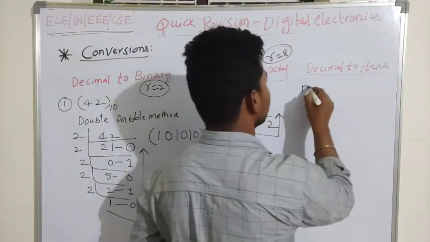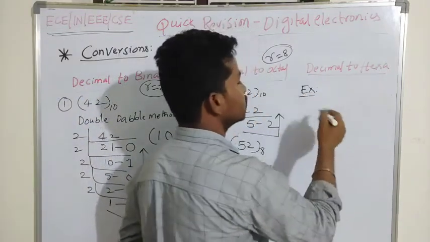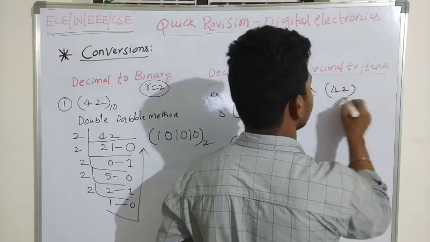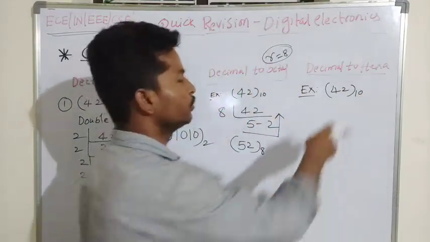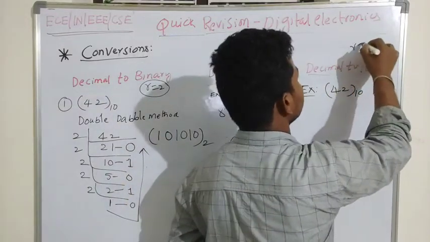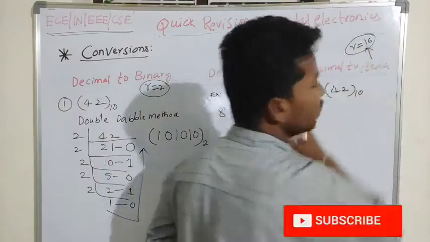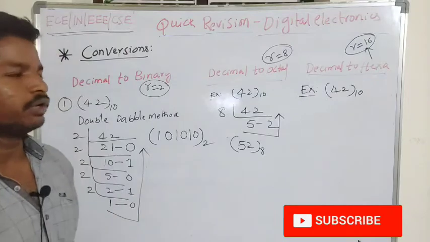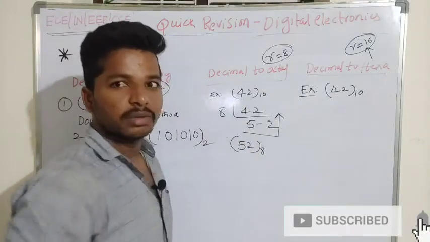If I try to convert the same number 42, which is in the decimal number system, into the hexadecimal number system, we know that the hexadecimal system has 16 distinctive digits to represent a number.